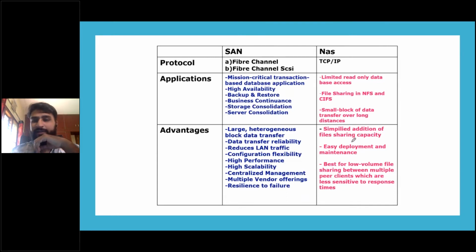NAS, again, is basically the opposite of SAN. There is not much scalability. If you are sharing small blocks of data, then this is good. That time you use NAS. File sharing basically uses NFS and CIFS, Network File System and Common Internet File System. Those are the protocols that it uses for file sharing.